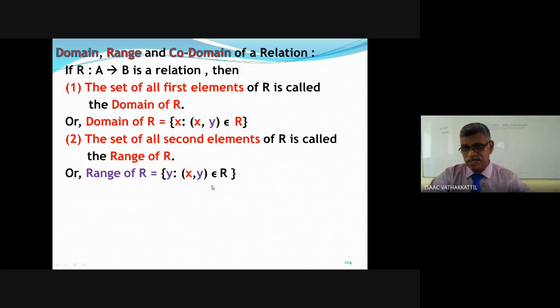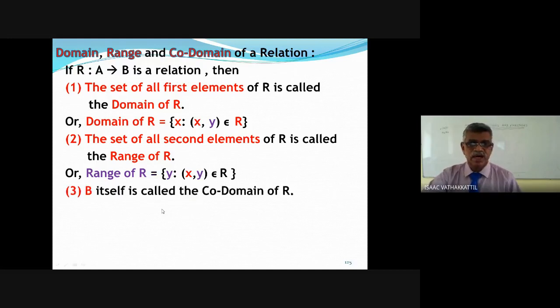Understand the basics very clearly. The set of first elements will be the domain, the set of second elements will be the range. And if it is a relation from A to B, then B is called the codomain. The only thing we know is that the range, whatever it comes, will be a subset of the codomain. B is the codomain. The codomain can be even bigger also.